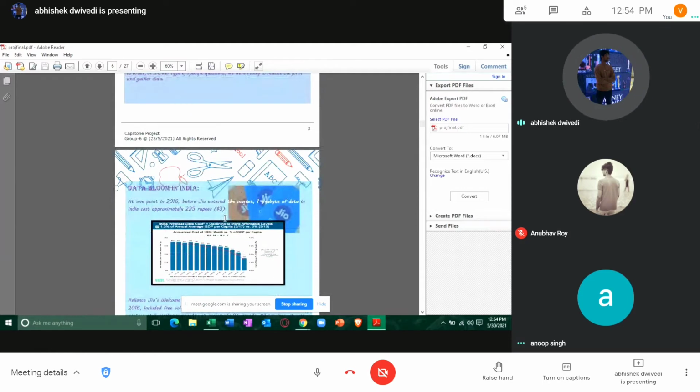A big role in the online working is of Jio. Before Jio, if you remember, the cost of 1 GB data was very much. It was around 200 or 225 rupees. But after Jio came and it gave free data and the plans changed, the 3 month unlimited plan or the unlimited plans came. If those plans were not there, the situation would have been a lot different in India in this COVID time when everything is operating online.